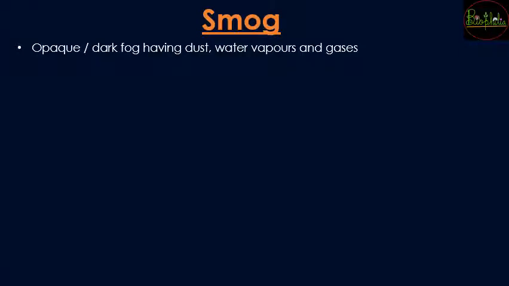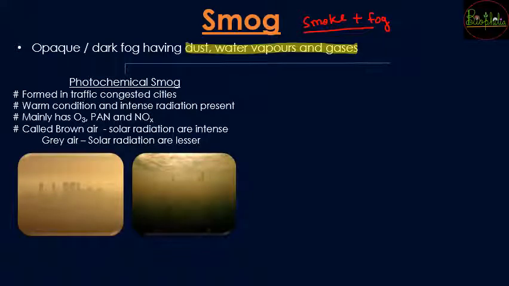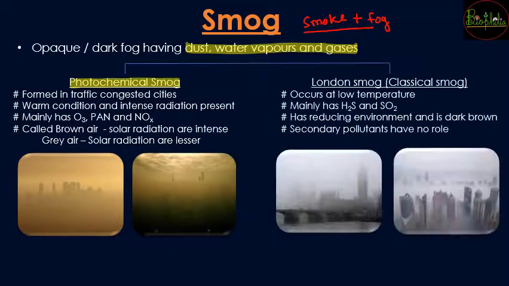Now one more small topic, that is smog. Now what is smog? Smog is nothing but a combination of two words, that is smoke plus fog. Smoke plus fog gives rise to smog. Now what is this smog? It is an opaque or dark fog having dust, water vapors and gases. So that is nothing but smog. Now smog is of two types. First, the photochemical smog, and second, the London smog or the classical smog.